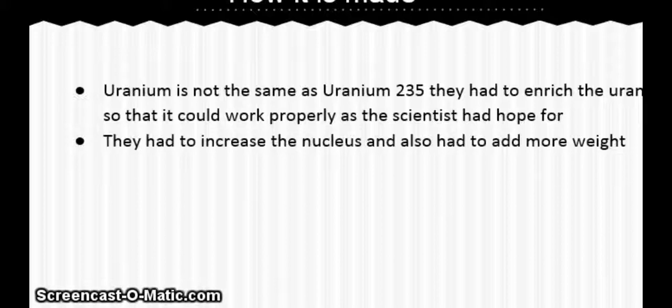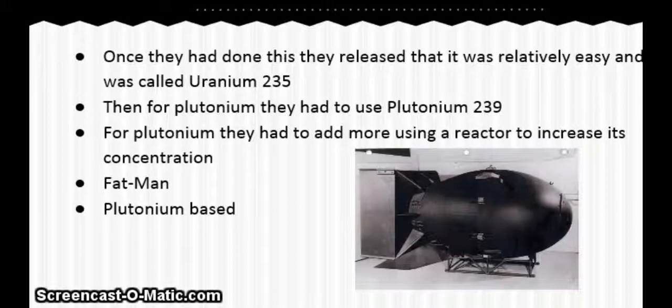And they had to increase the nucleus and add more weight to the uranium, and they found out this would be uranium-235. They had to do the same for plutonium, and this is plutonium-239. For plutonium, they had to use a reactor to increase its concentration. As you can see on the screen here, this is Fat Man. This was a plutonium-based bomb that was used on the bombing of Nagasaki.